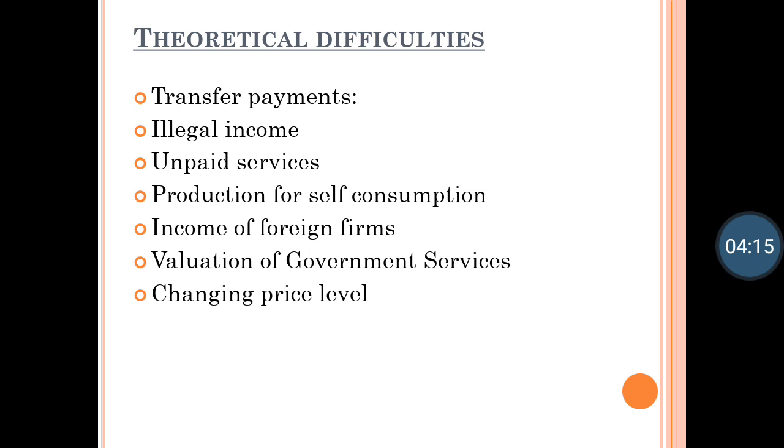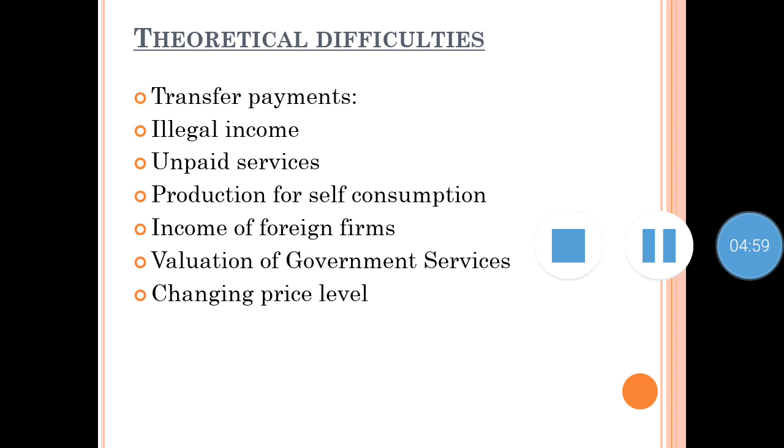So by excluding all such services, the national income will work out to be less than what it actually is. National income is always measured in money, but there are a number of goods and services which are difficult to be assessed in terms of money. Examples are the painting hobby of a person, or taking care of children, or taking care of house.